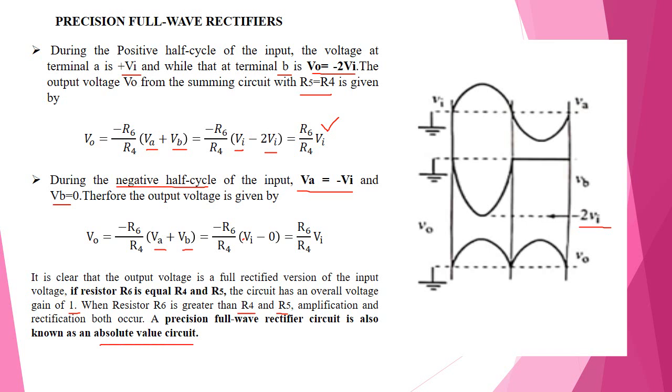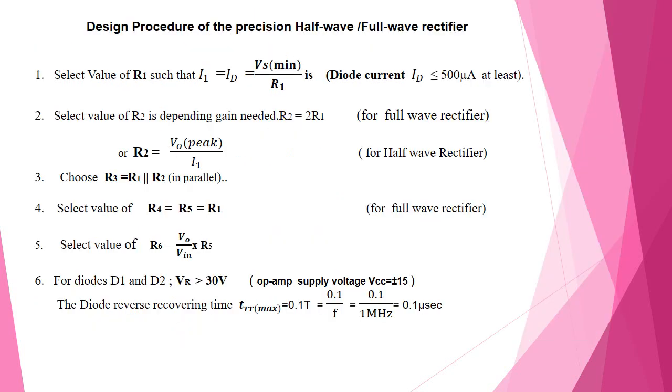Then finally we have the precision rectifier circuit, also known as the absolute value circuit. In the previous slide we discussed the operation, the construction, and the output waveform. Now we are designing this half-wave and full-wave rectifier. The design procedure of the precision half-wave rectifier and full-wave rectifier has 6 steps. We start from the resistance value of the half-wave rectifier and full-wave rectifier.